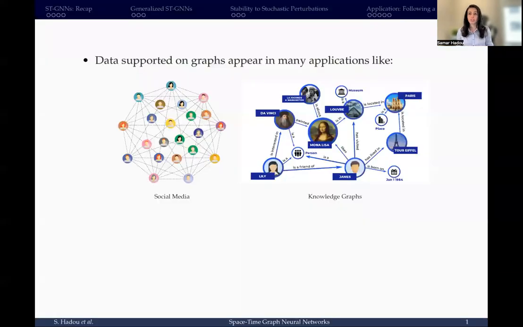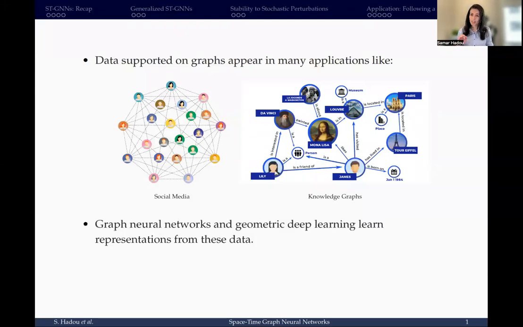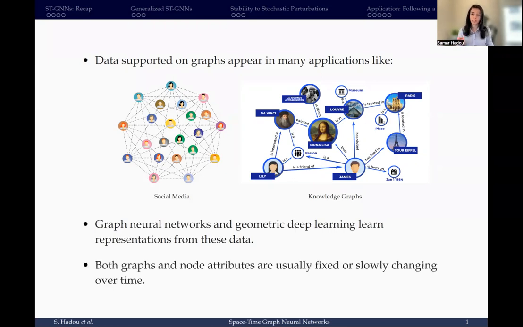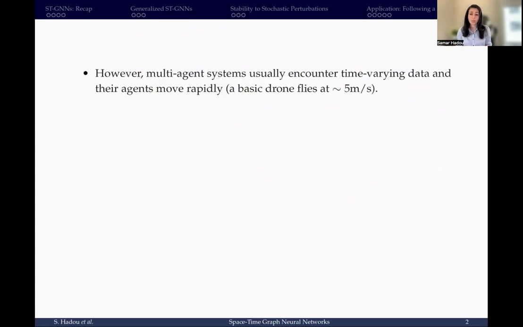We have encountered data supported on graphs in applications like social media and knowledge graphs, among many others. And GNNs have been developed to learn representations from these data, where both graphs and node attributes are usually considered fixed or slowly changing over time. However, these assumptions don't fit some applications like multi-agent systems, where the agents move very rapidly and their positions are considered the node attributes. And that comes with two challenges.